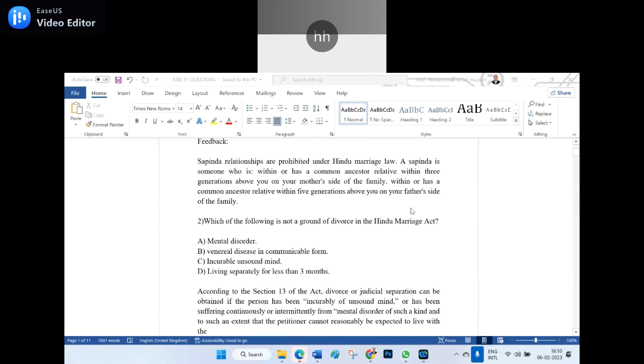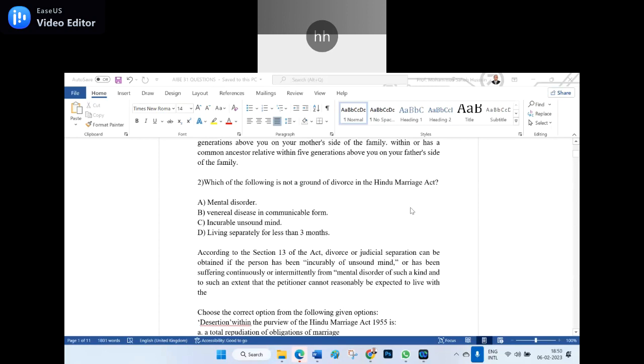The second question: which of the following is not a ground of divorce in the Hindu Marriage Act? Please note the point, not a ground. Mental disorder, yes, it may be a ground. Venereal disease in communicable form, yes, like HIV, and incurable unsound mind. And living separately for less than 3 months. Can living separately for less than 3 months be a ground? No, not a ground.